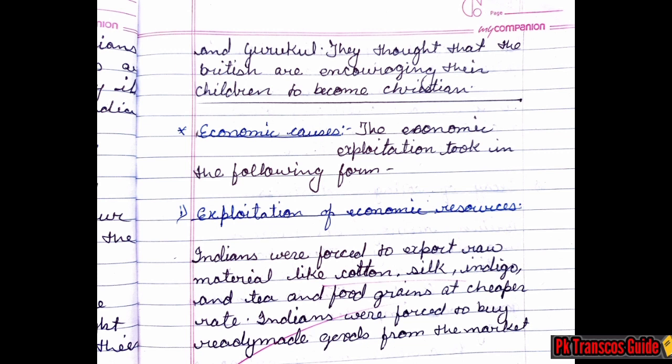Now we have seen the two causes. पहले हम लोगों ने देखा political causes, फिर socio religious causes. उनके सब टॉपिक जाने. अब हम लोग को जानना है economic causes. The economic exploitation took the following form. First, exploitation of economic resources. Indians were forced to export raw material like cotton, silk, indigo, tea and food grains at cheaper rate. Indians were forced to buy ready-made goods from the market.